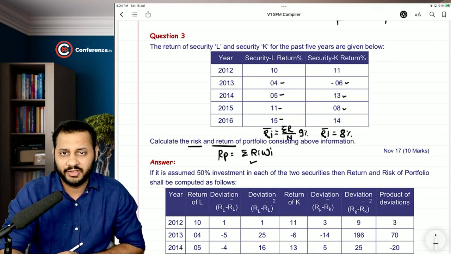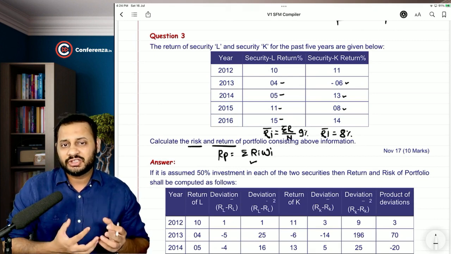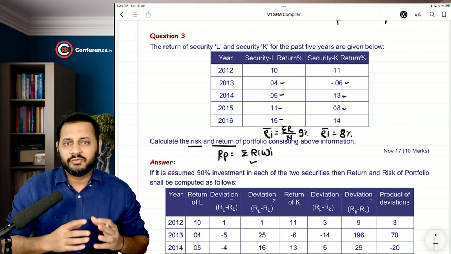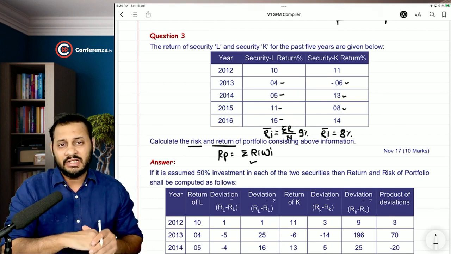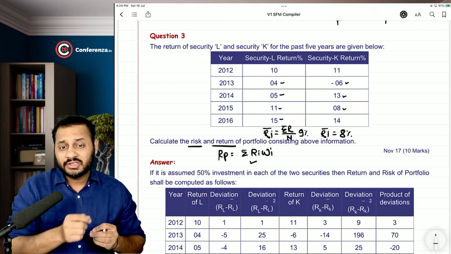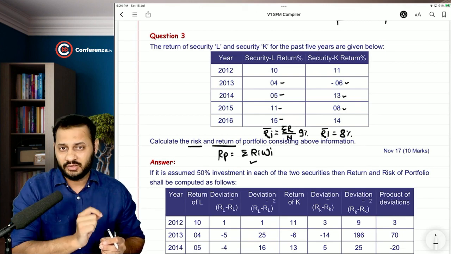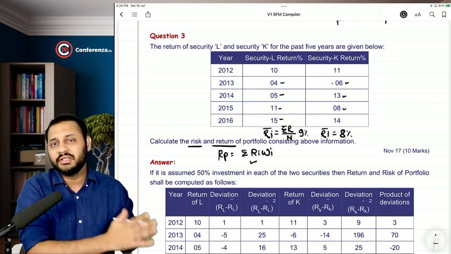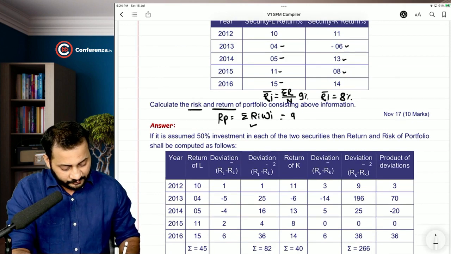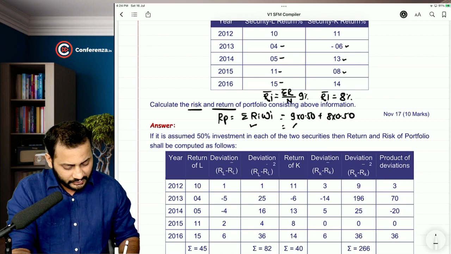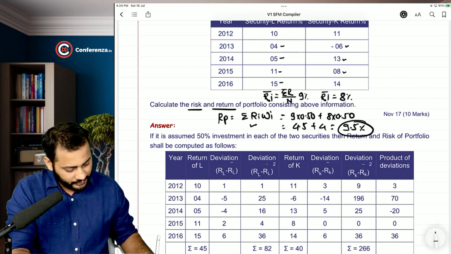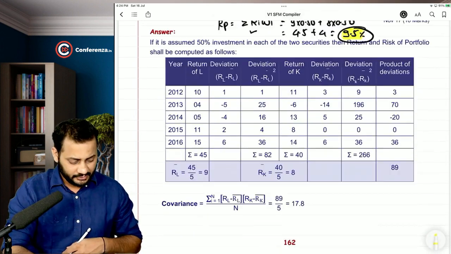Now is the time for the weight. How much we have invested in L and K in the portfolio is not given in the question. When the weights are not given in the question and still you have to find the same, you should take it equal, like 50% investment in each. Now we are going to calculate 9 into 50% plus 8 into 50%. So that's 4.5 plus 4, 9.5% portfolio return. That's your first answer. Are you comfortable with it? Let's have a look.